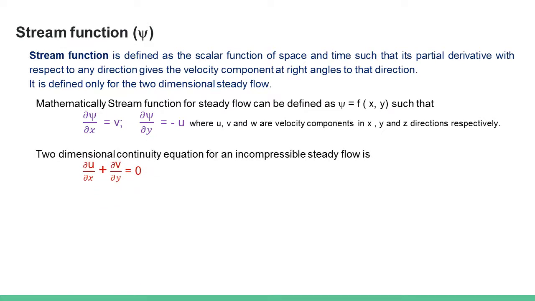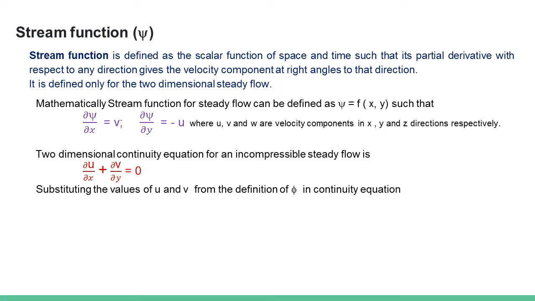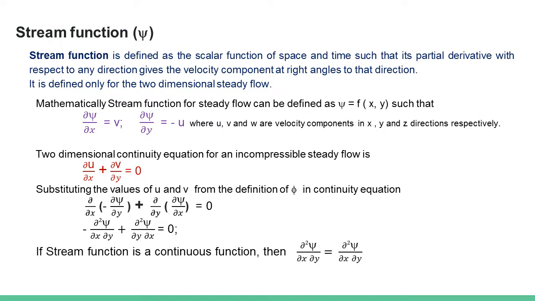The two-dimensional continuity equation for an incompressible steady flow is ∂u/∂x plus ∂v/∂y is equal to 0. Substituting these values of u and v from the definition of stream function, we have minus ∂²ψ/∂x∂y plus ∂²ψ/∂y∂x is equal to 0. If you look at the left hand side terms, these two terms may be equal when the stream function is a continuous one. For a function to be continuous, the second derivative in both the directions should be the same.